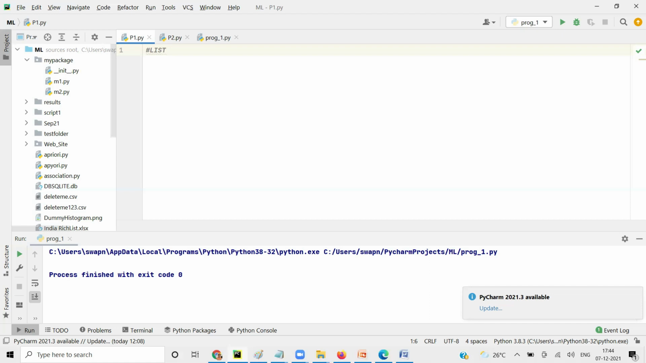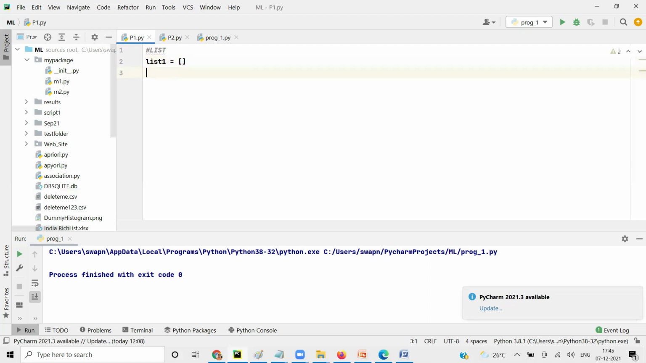So list. Let's see, if I define a list, I'm going to call it list one equal to. In Python, the moment we say equal to, that's when it is able to decide which type it is, right? So when I say list one equal to bracket open and close, it means I'm defining a variable list one which is of type list and it has no value.